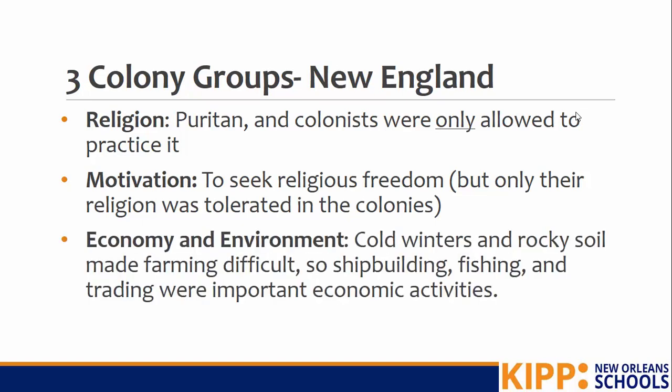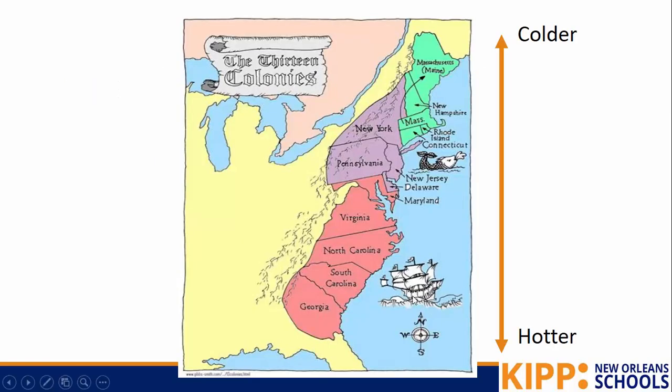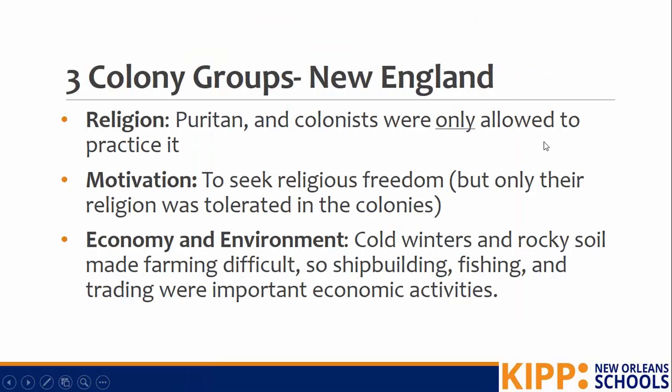And the economy and the environment. Economy is how they made money, and environment is the land around them. We're going to see for all three of these colonial groups, the environment, the geography of the area will affect how they make money. So because the New England colonies are so far north, it's cold there. They have freezing cold winters and only mild summers.